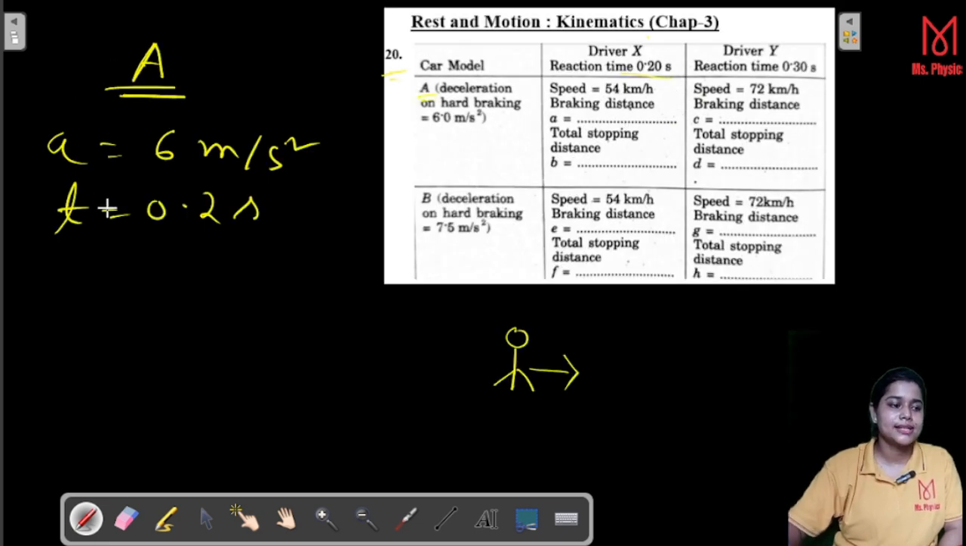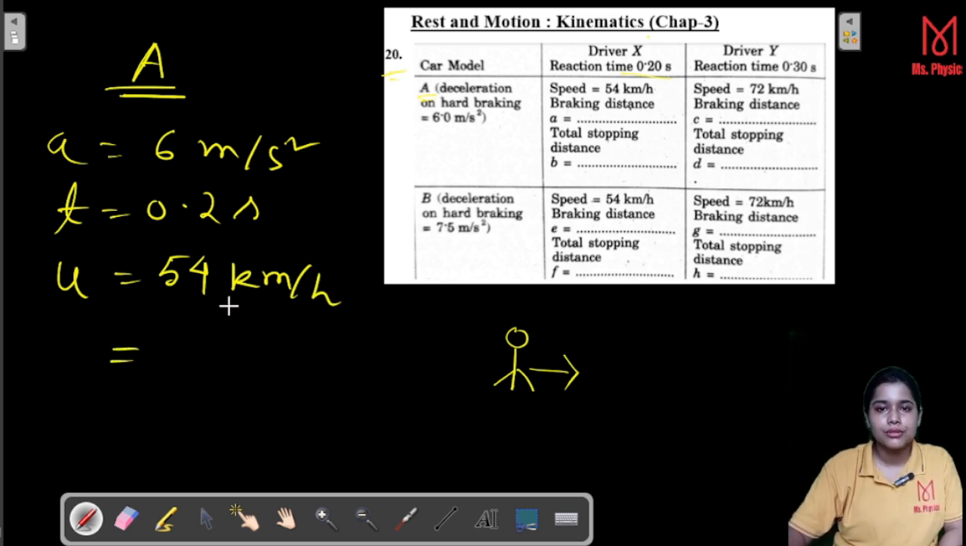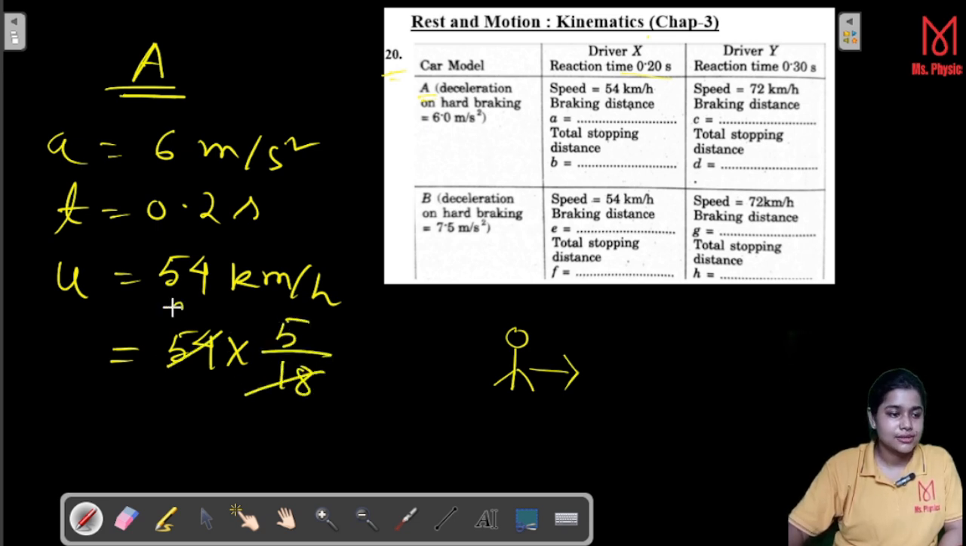So now here you see that speed is given. Okay, speed u is equal to 54 km per hour. That means we have to convert to meter per second. So 54 multiplied with 5 over 18, it is 3, gives you 15 meter per second.